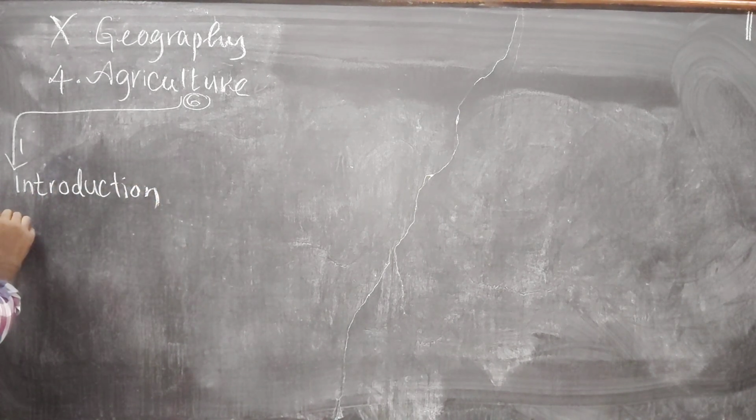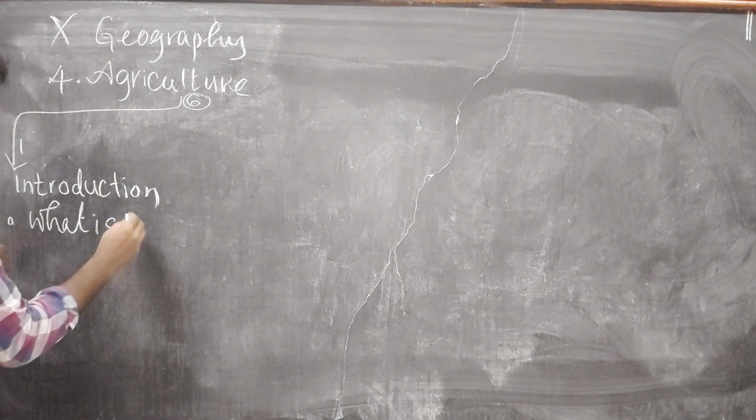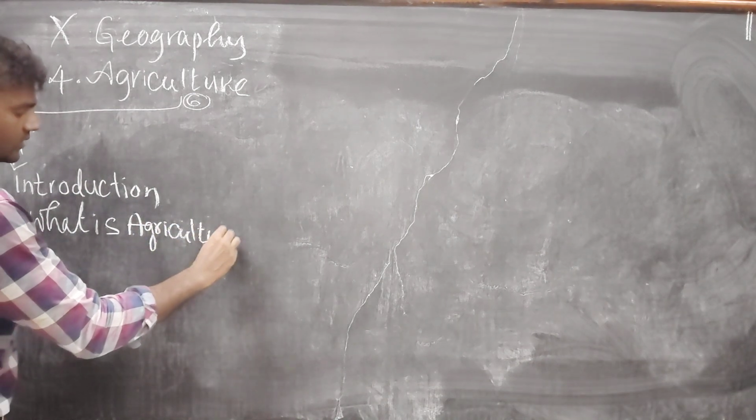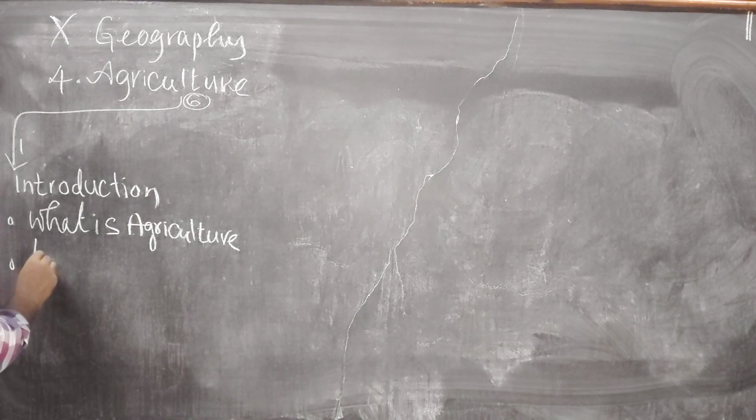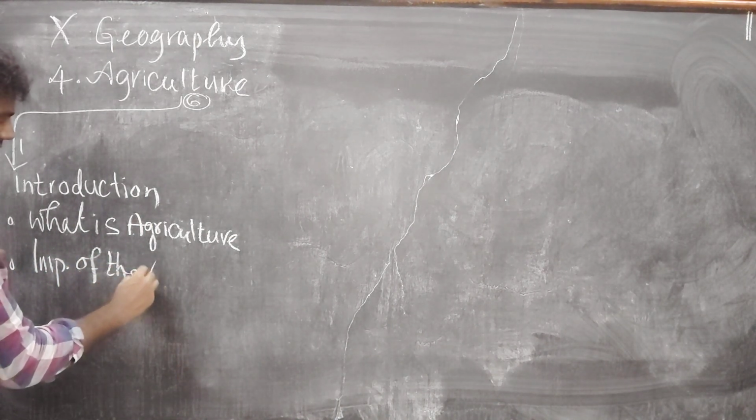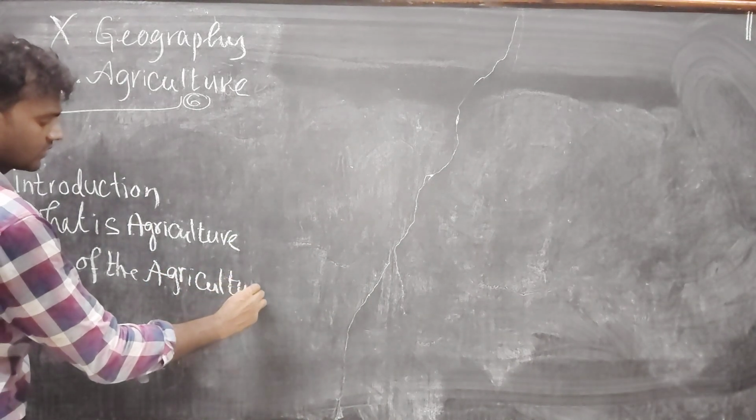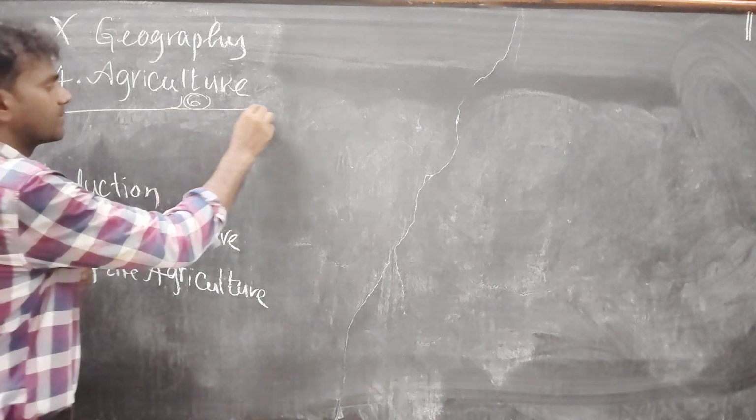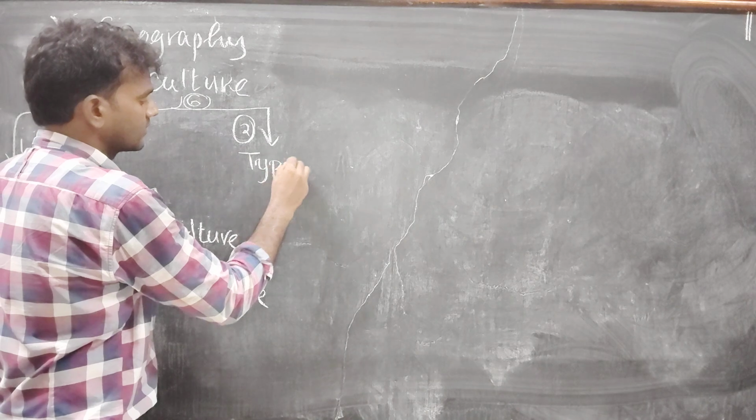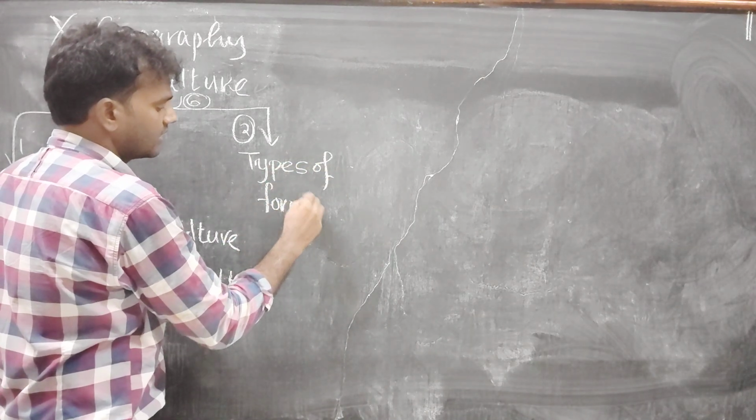In this introduction, we need to discuss what is agriculture, and then the importance of agriculture. After that, the second subtopic, that is types of farmings. Types of farming. Farming means cultivation.